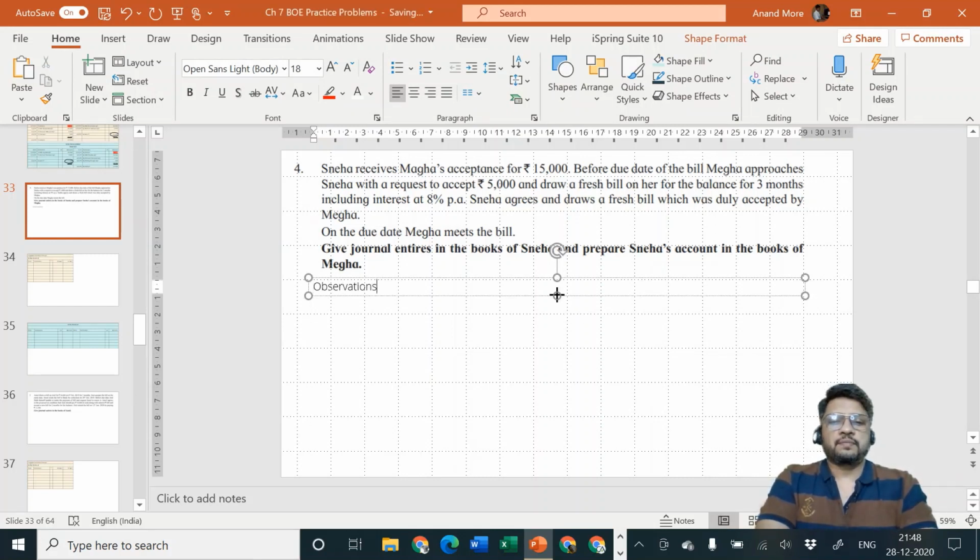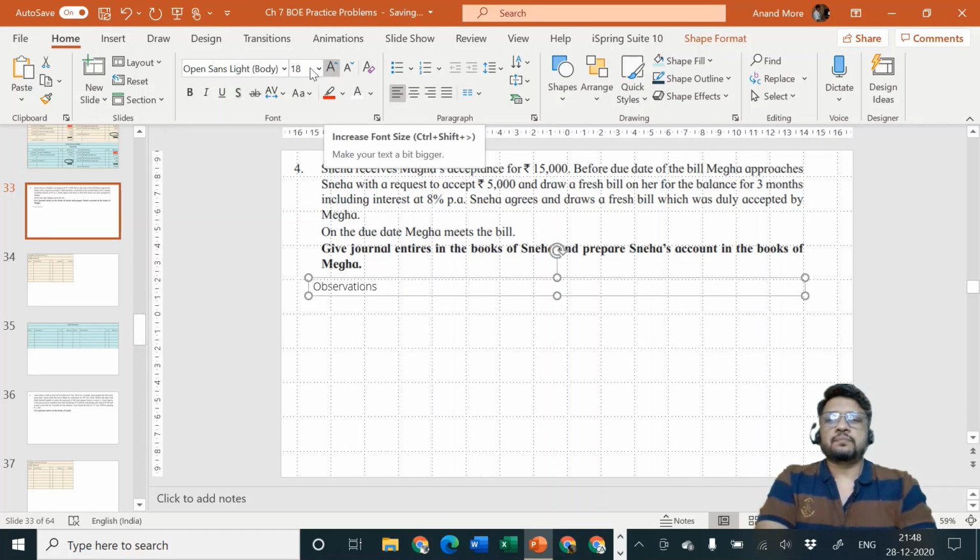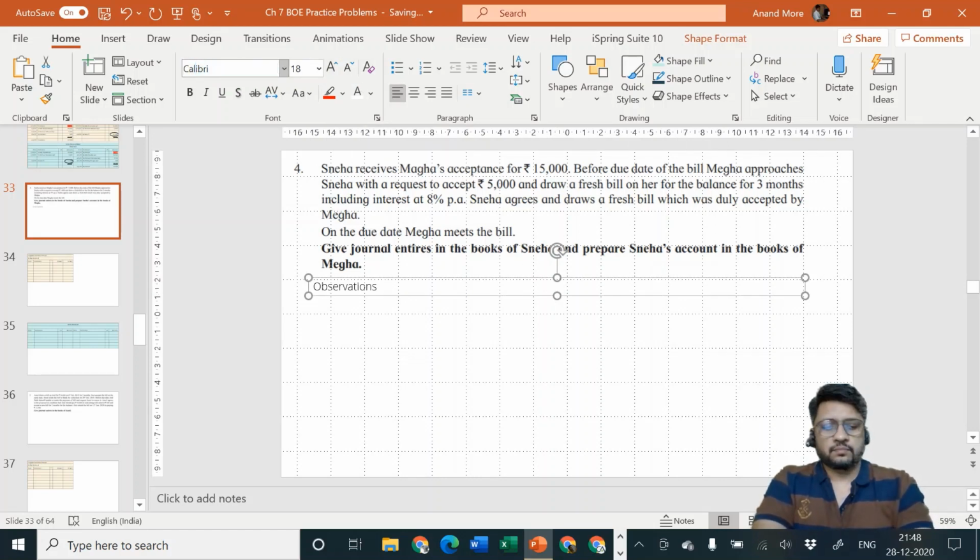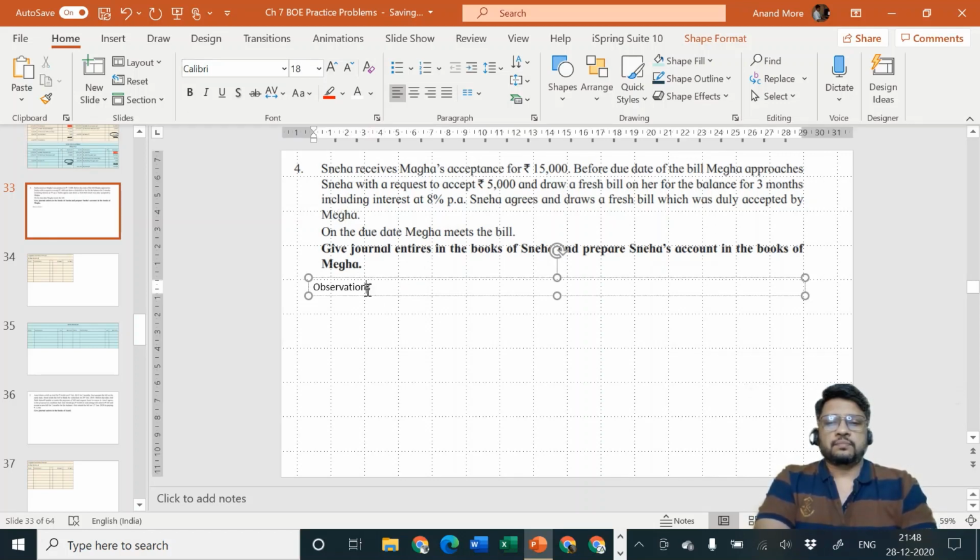Observations. First one, Sneha is the drawer and Megha is drawee. Next, bill is for rupees 15,000.